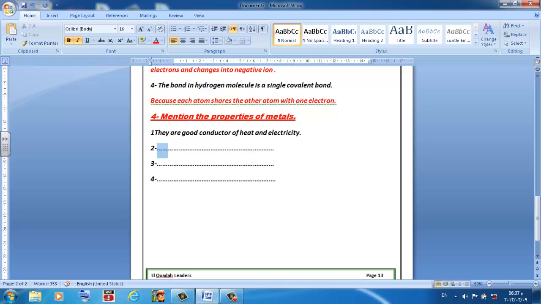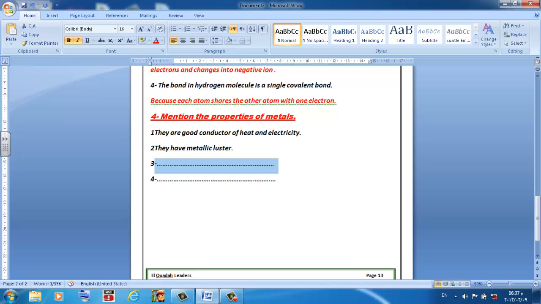I will write they have metallic luster. I will write they have high melting point.